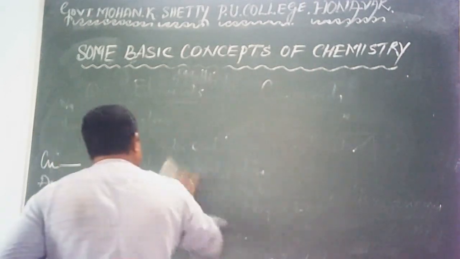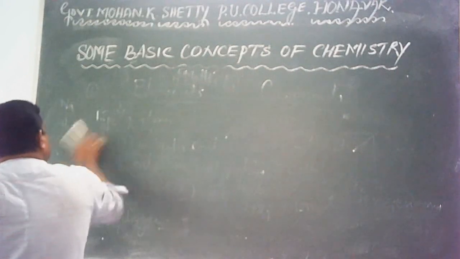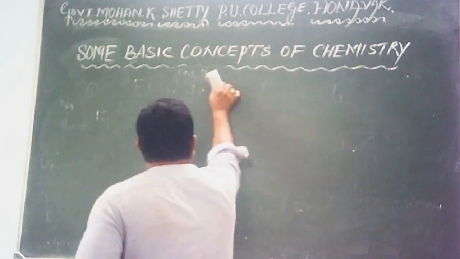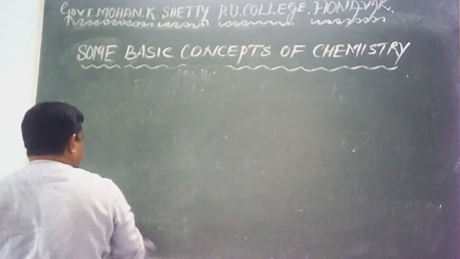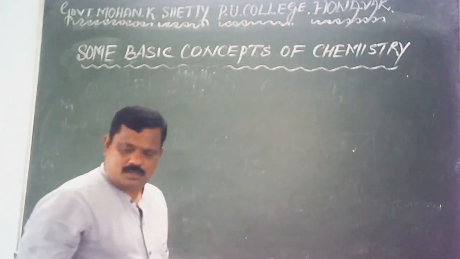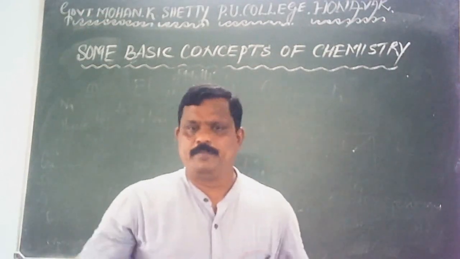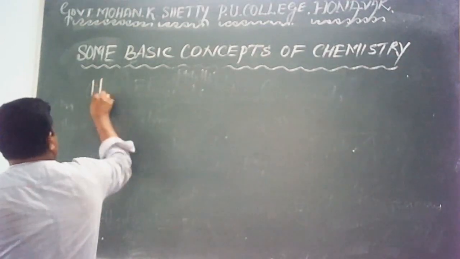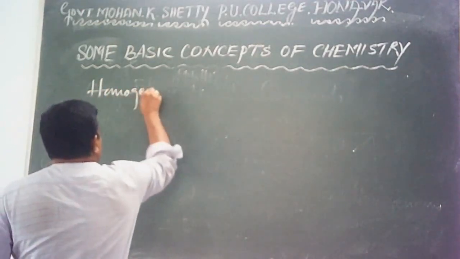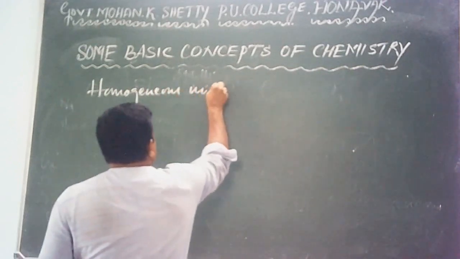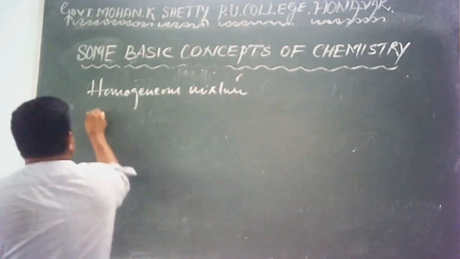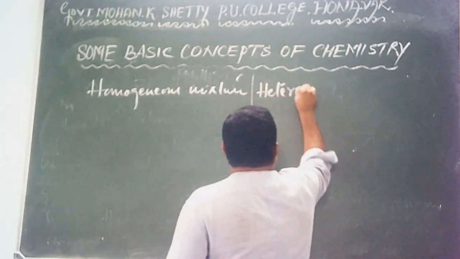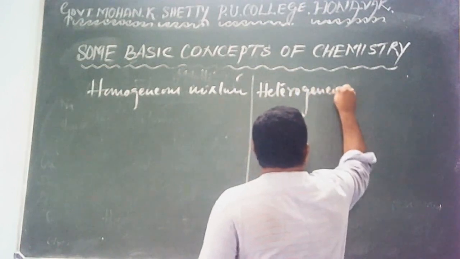Now let me go through the different types of mixtures. We know a mixture is a matter consisting of two or more pure substances or components. They may be present in any ratio. They are further classified into homogeneous mixture and heterogeneous mixture.